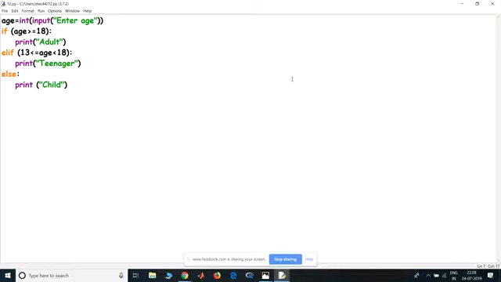Okay, Sanjay Mishra is asking me what elif is. So elif basically means else if. So if the first statement is not true, it goes to the elif statement. So it basically means if age is greater than or equal to 18, print adult. Else if age lies between 13 to 18, print teenager. So that's how the elif ladder works.